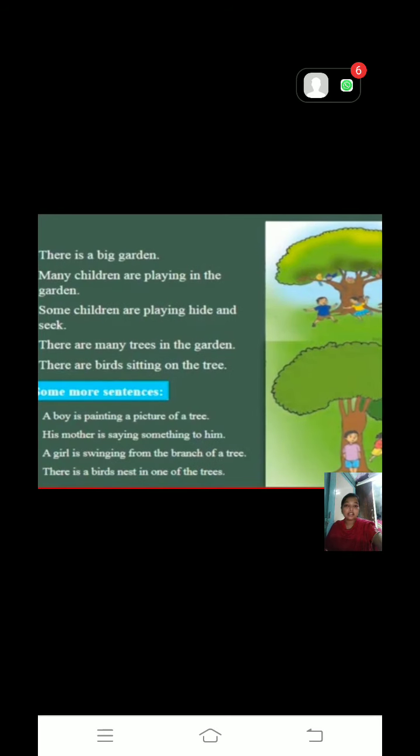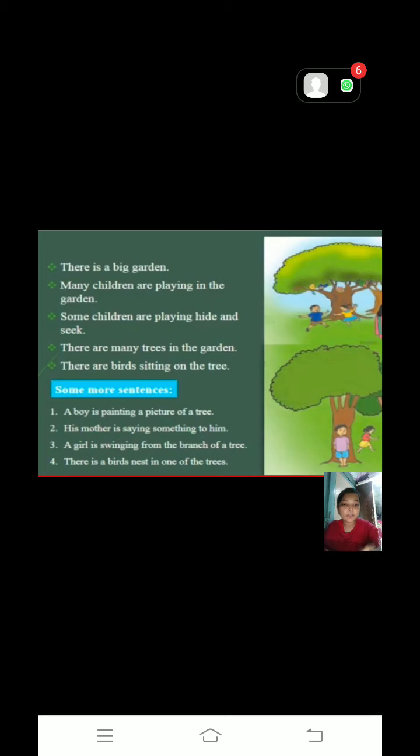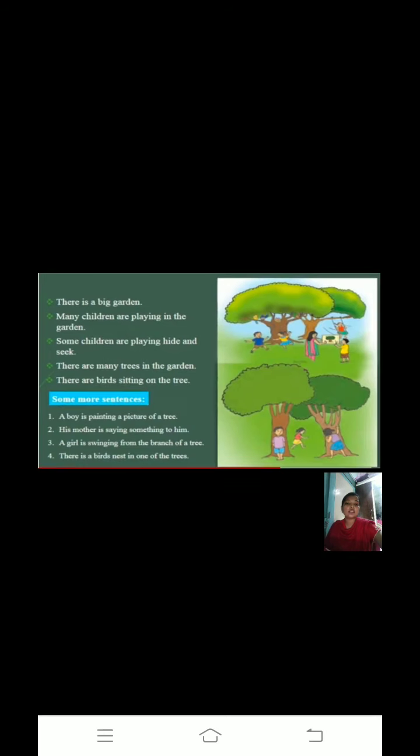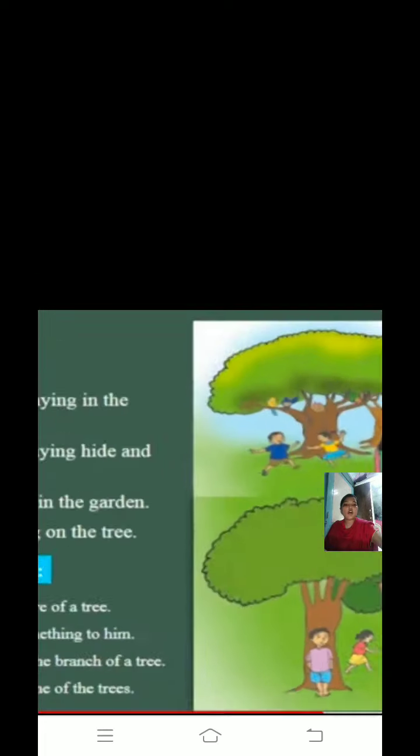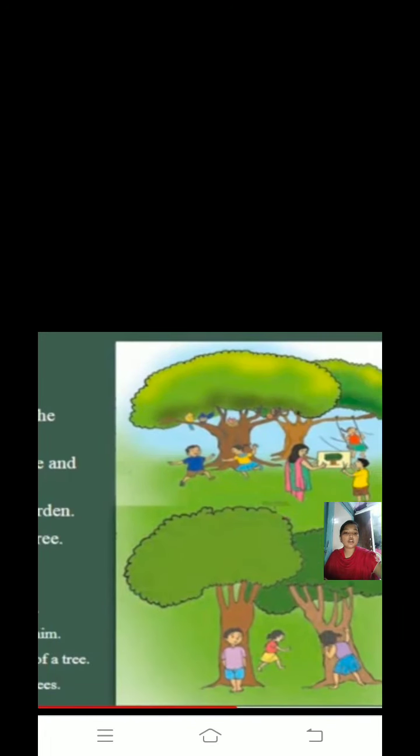Okay, other than that we can add some more sentences, like a boy is painting a picture. You can see a boy is painting a picture. Next, more you can add, a mother is saying something to him. You can see a boy and a mother are talking, right? A boy and a mother are talking and the mother is saying something to him.